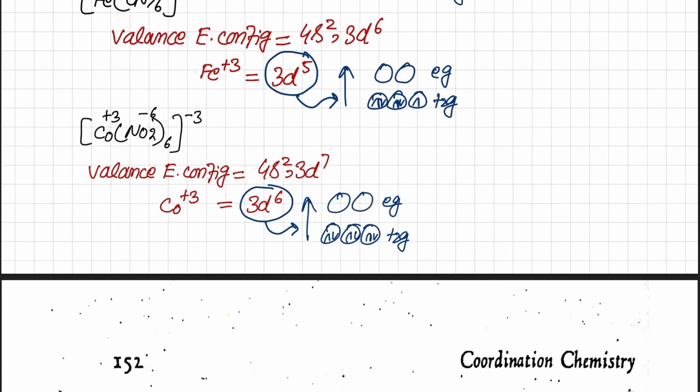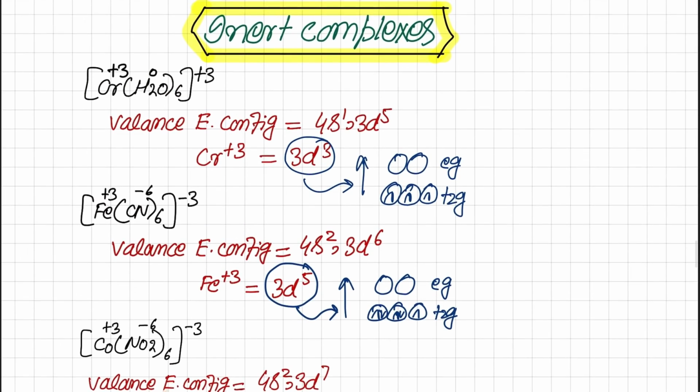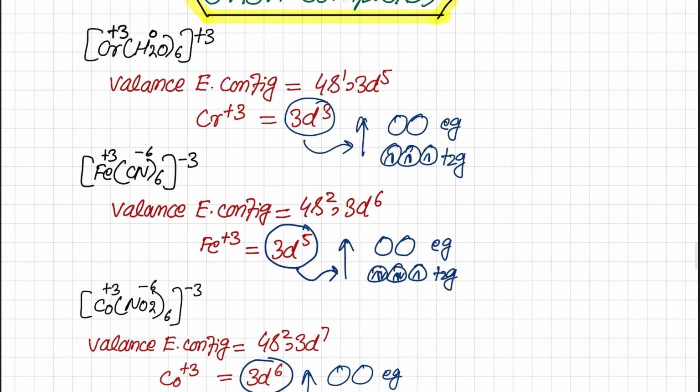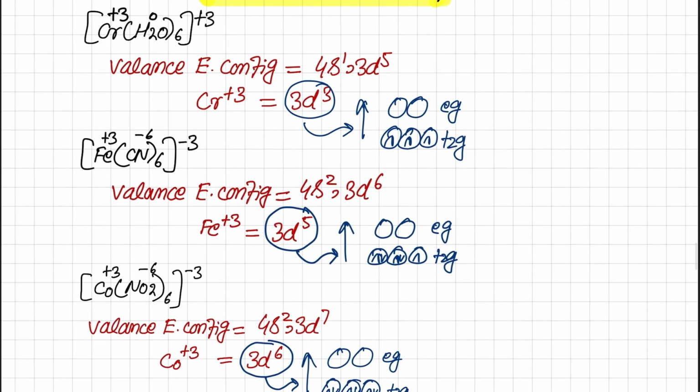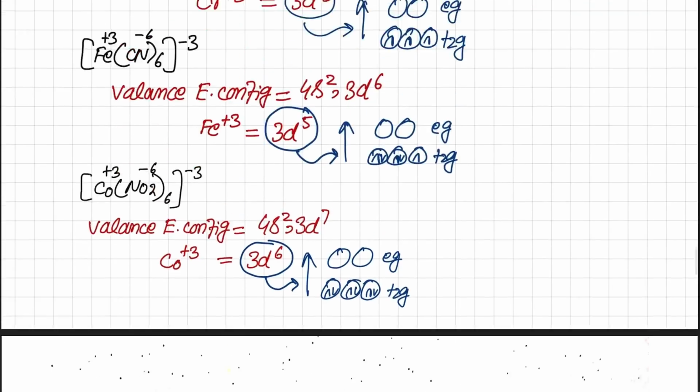So in inert complexes, we see that if there are no electrons in eg, then the complex will be inert, and if there are at least 3 electrons in t2g, then that complex will also be an inert complex.